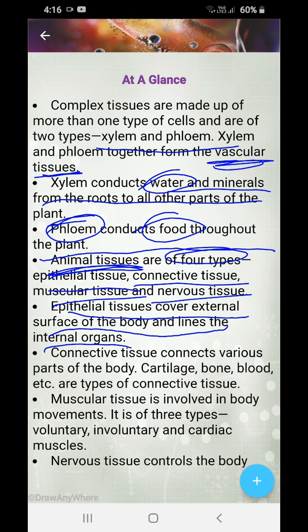Next, connective tissue. Connective tissue means connecting various parts of our bodies, such as cartilage and bones. These are present throughout our body and they connect our body. Blood is also a connective tissue.